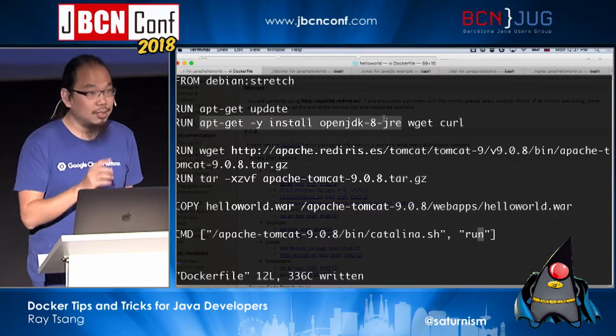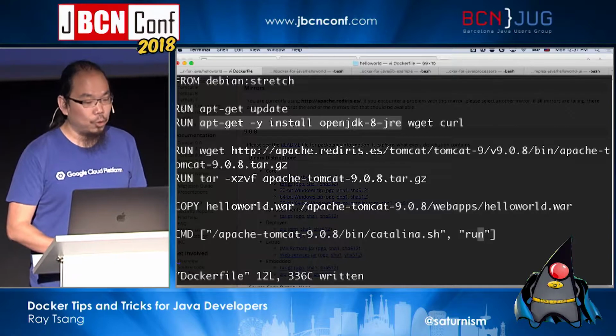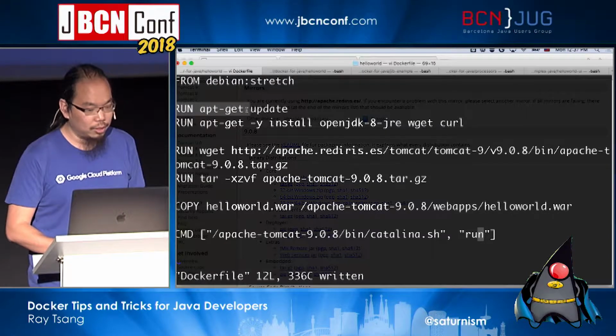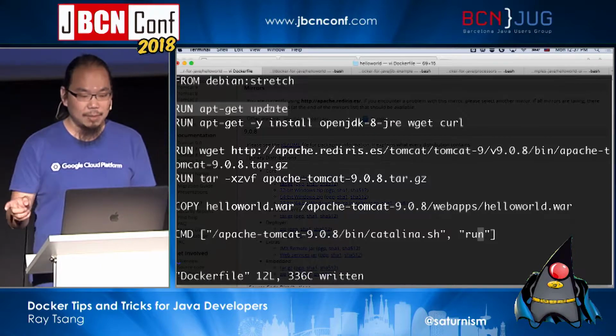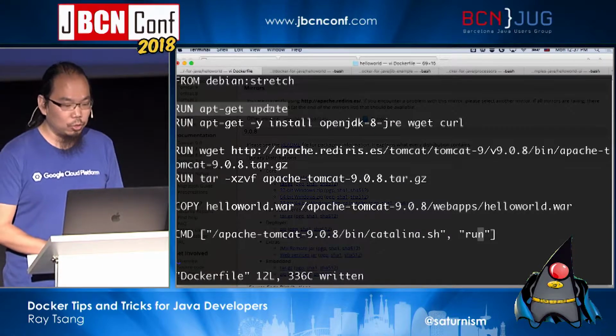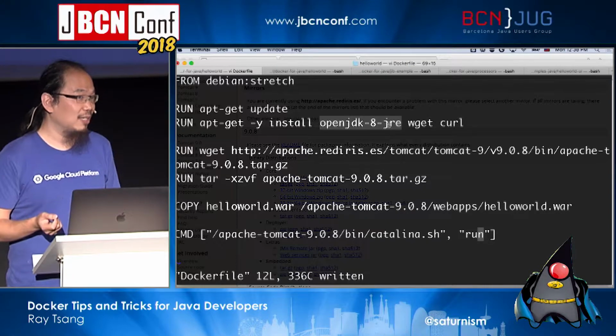Now, as you can see, this can also be potentially dangerous. Why? Because if you built your container on your machine 2 weeks ago, you're going to get the package metadata from 2 weeks ago. If somebody else builds the same image tomorrow, they're going to get the latest package from tomorrow. And so OpenJDK 8, again, which version of OpenJDK 8 is it, right?